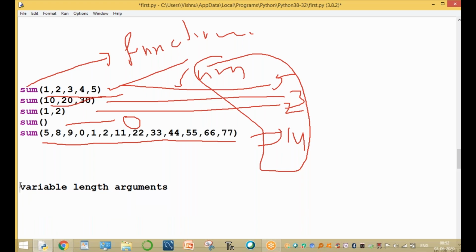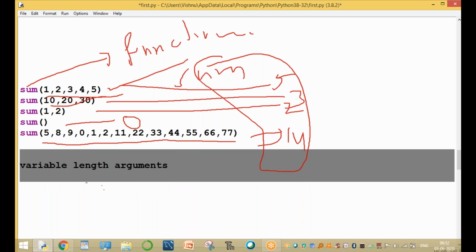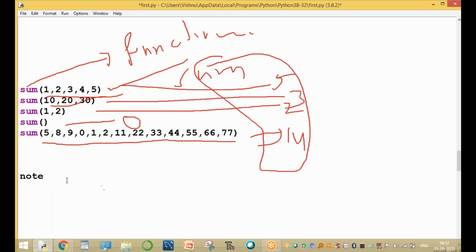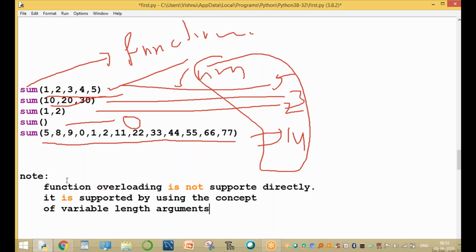In Python, the function overloading concept is implemented indirectly by using variable length arguments. Clear, guys? This is called a variable length argument.